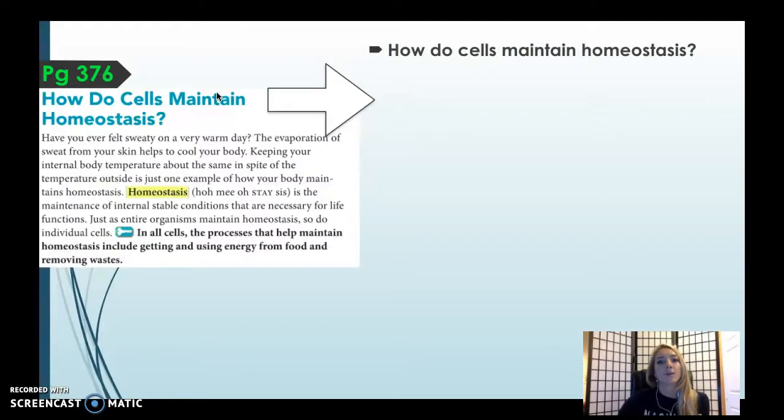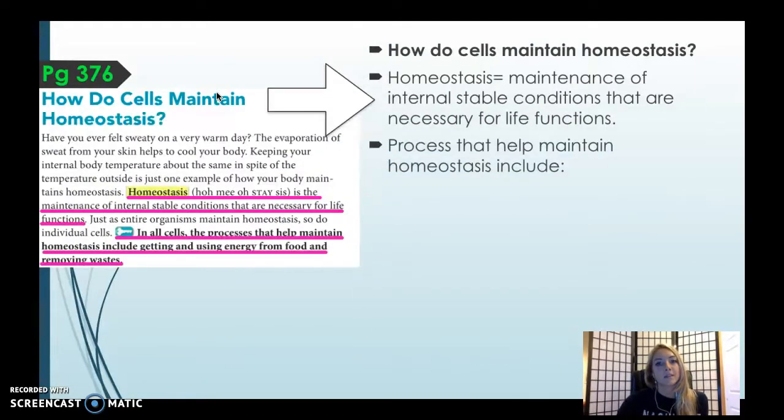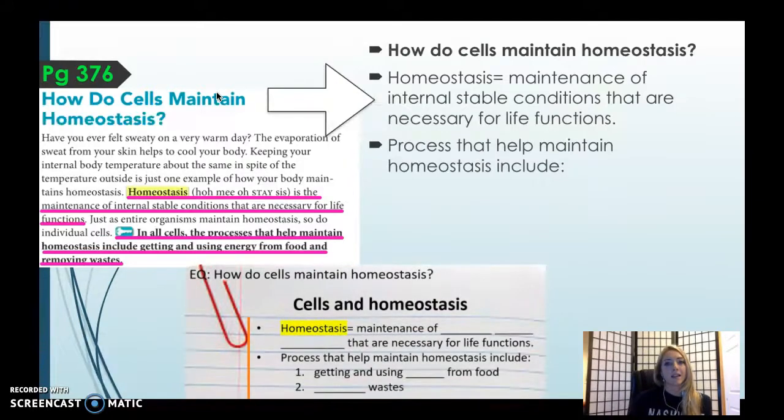So for your Cornell notes, you're going to set them up this way. Please be aware that you have blanks to fill in. You can't just leave those lines open because you don't know what they are when we go back to review our notes.